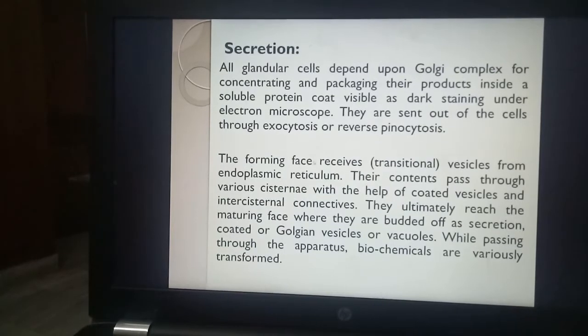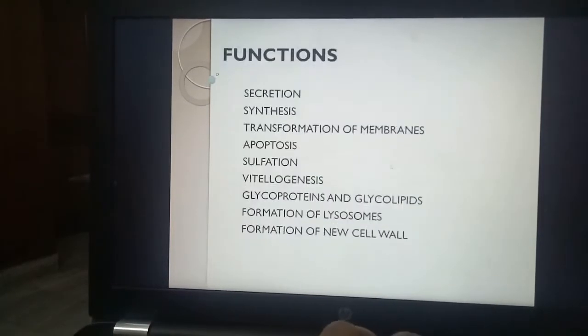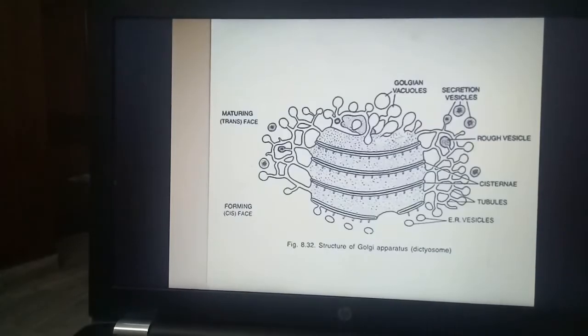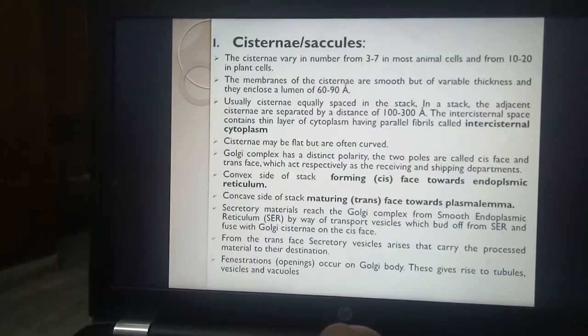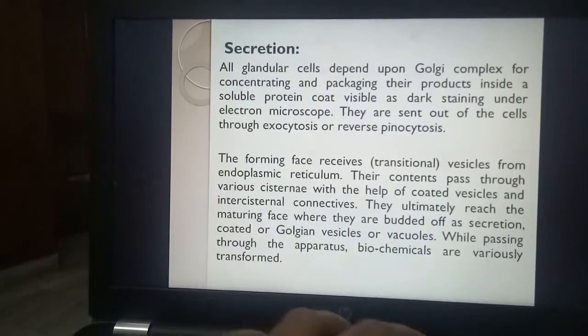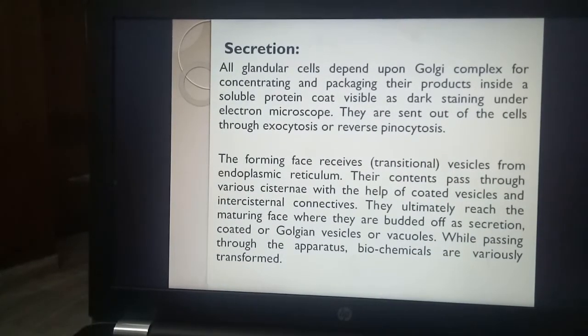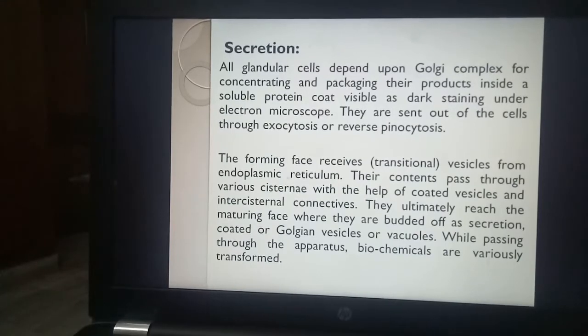The forming phase receives transitional vesicles. Which is the forming phase? This is the forming phase. You can see here some vesicles, they are coming from endoplasmic reticulum. These are called transitional vesicles. These transitional vesicles come from the endoplasmic reticulum and fuse with the Golgi body at the cis face.